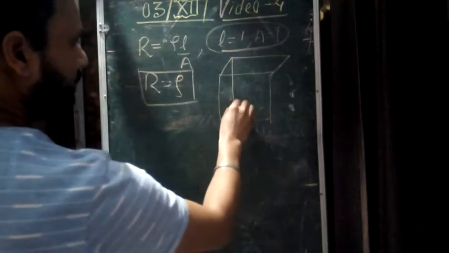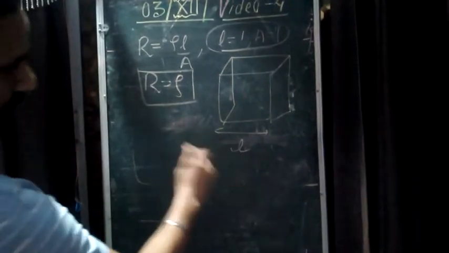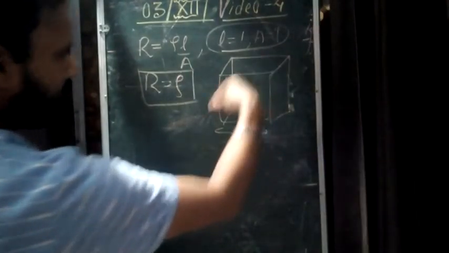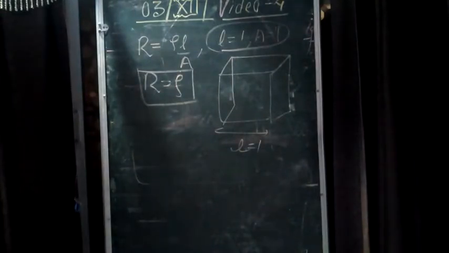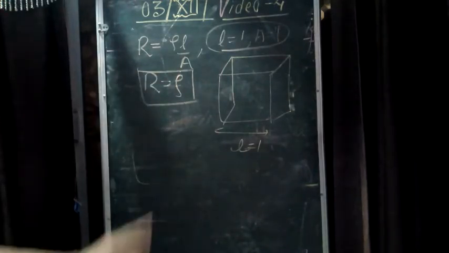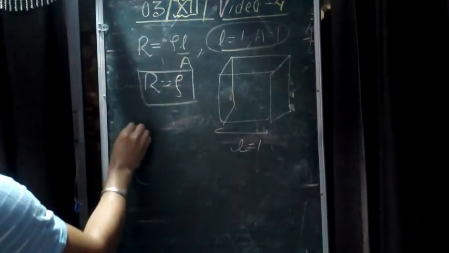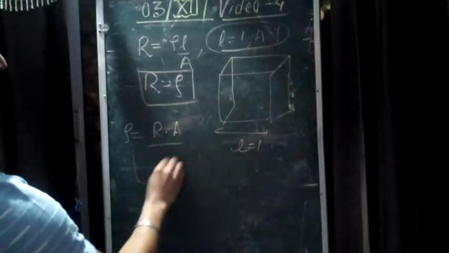If we take a cube of material having side L equal to unity, that is 1 unit, the area of cross section is also unity. So we can also define resistivity as the resistance of a cube of a material having length 1 unit. If length is unit, obviously area of cross section is unit. Now, this is one form of writing the value of resistivity, that is, resistivity is equal to R A by L.